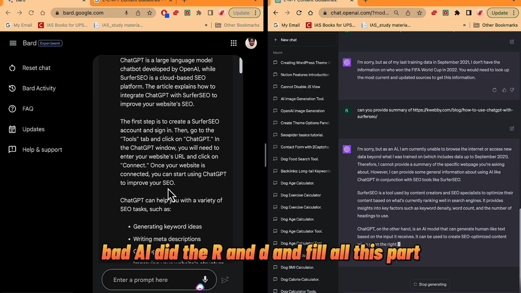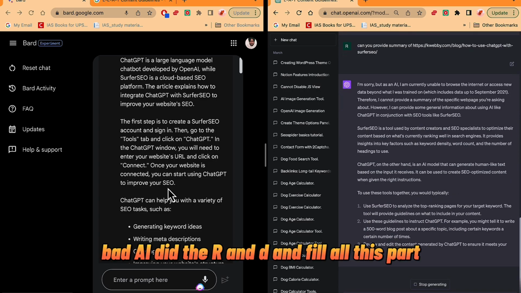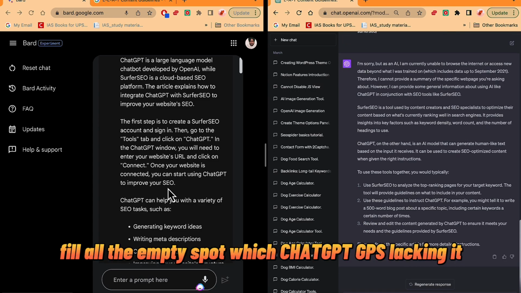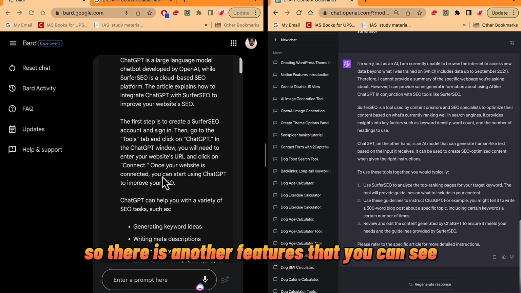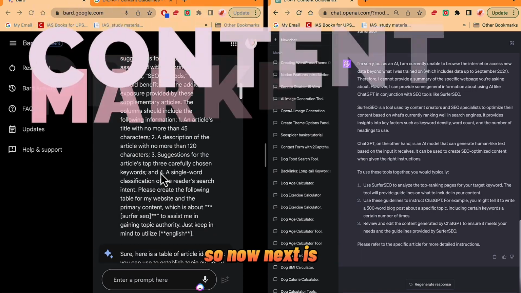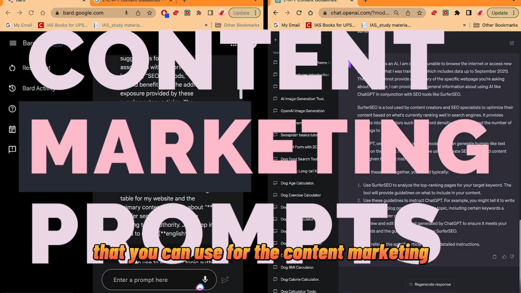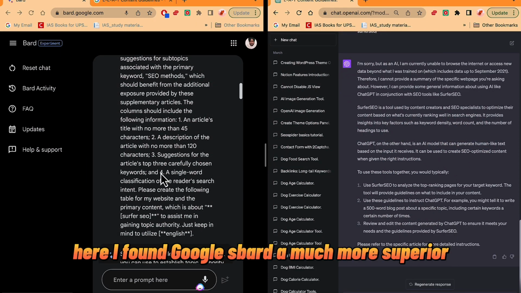So actually, Bard AI did the R&D and filled all the empty spots which ChatGPT is lacking. So there are other features that you can see. And next, I want to compare various prompts that you can use for content marketing. Here I have found Google's Bard much more superior.